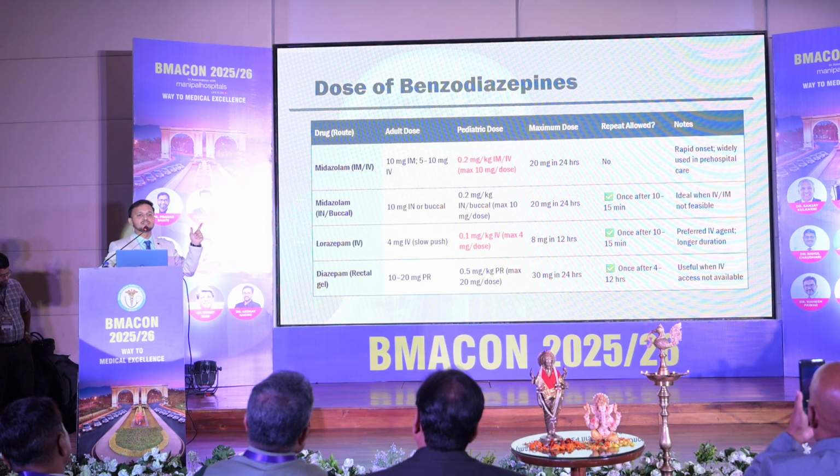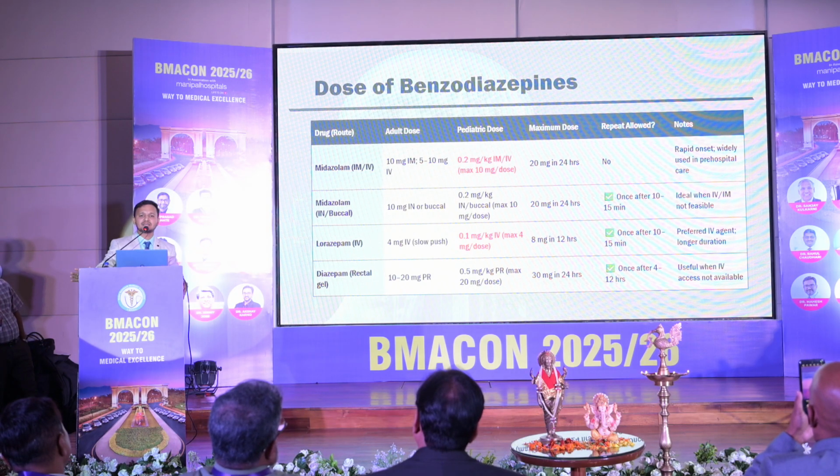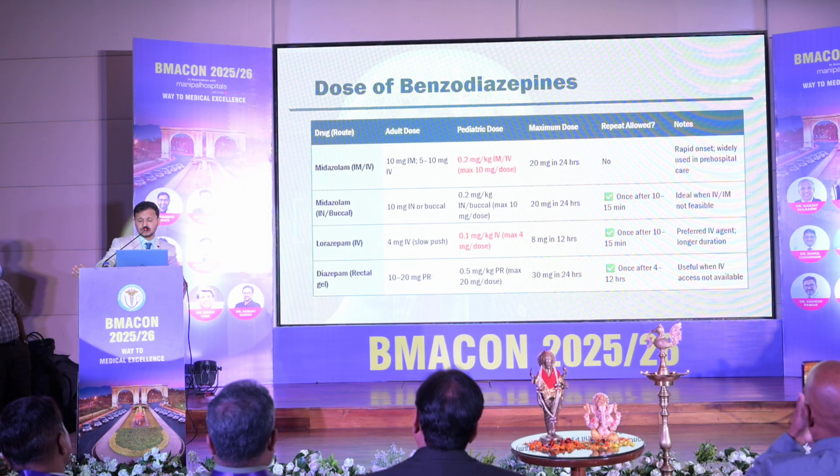Midazolam is 0.2 milligrams per kg and the maximum dose is 10 milligrams. So if a patient of 50 kilograms comes, the dose is 10 milligrams, and we should not repeat the dose.